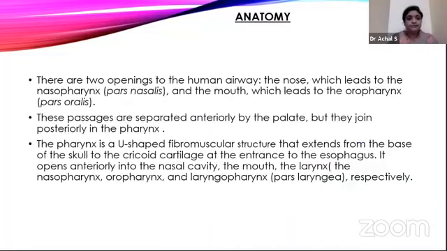Coming to anatomy, there are two openings to the human airway: the nose, which leads to the pharynx, and the mouth, which leads to the oropharynx. These passages are separated anteriorly by the palate and join behind in the pharynx. The pharynx is a U-shaped fibromuscular structure that extends from the base of the skull above to the cricoid cartilage at the entrance of the esophagus below. It opens anteriorly into the nasal cavity, the mouth, and the larynx, the so-called nasopharynx, oropharynx, and laryngopharynx, respectively.